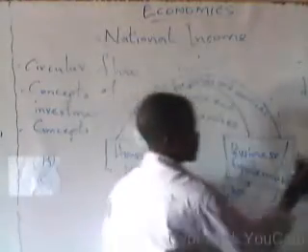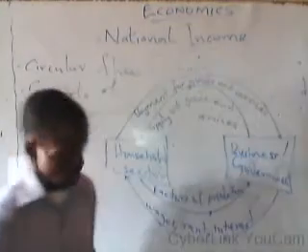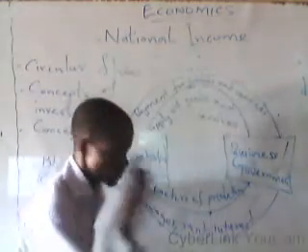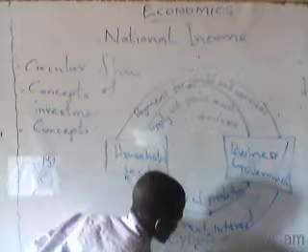So this is the graphical illustration of the circular flow of income.